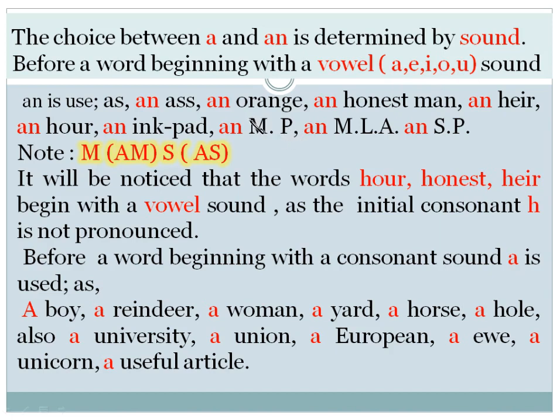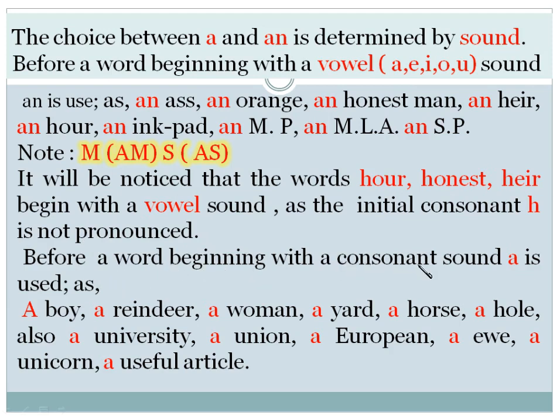M is a consonant letter, but when we pronounce it M, the sound here is A, so we use an. An MLA is the same thing. An SP. S, the sound A is a vowel sound, so we use an. It will be noticed that the words hour, honest, air begin with a vowel sound, as the initial consonant H is not pronounced.